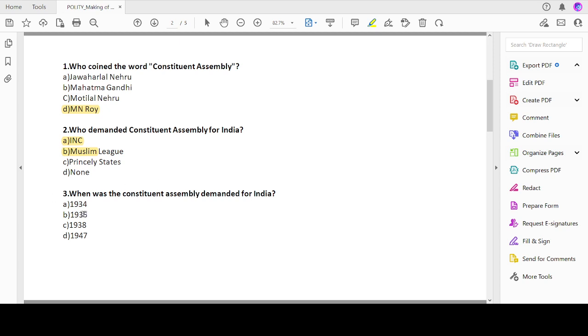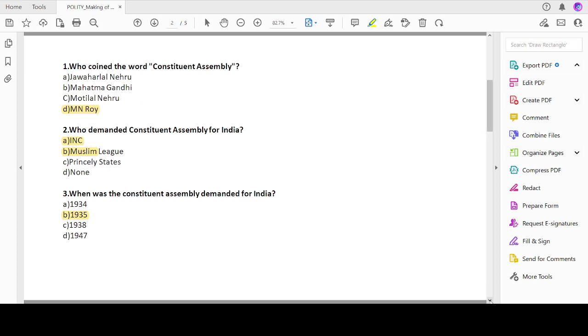1934, 1935, 1938, 1947. So the right answer is 1935. In 1934, M. N. Roy had coined this word, Constituent Assembly, but the demand came in 1935.